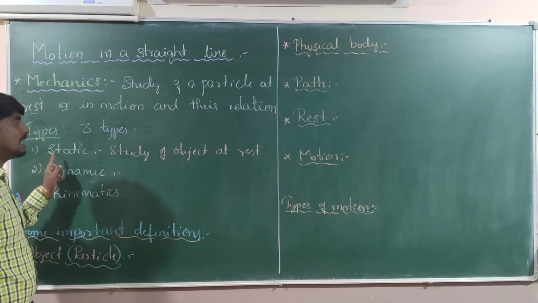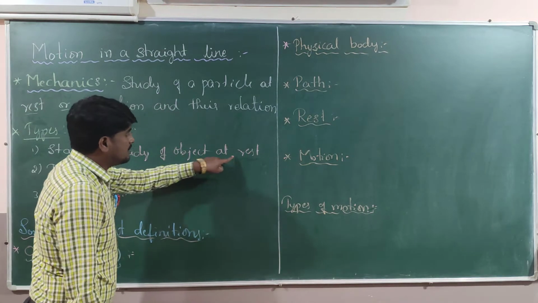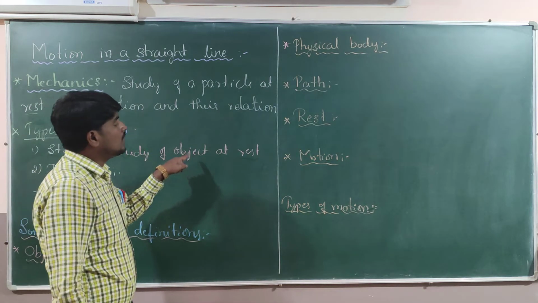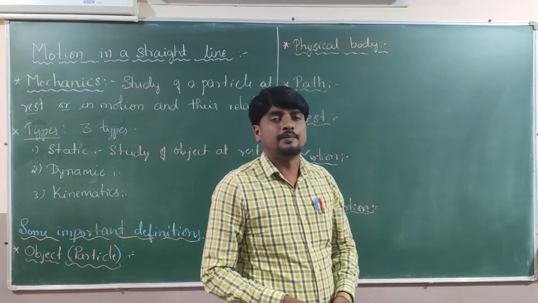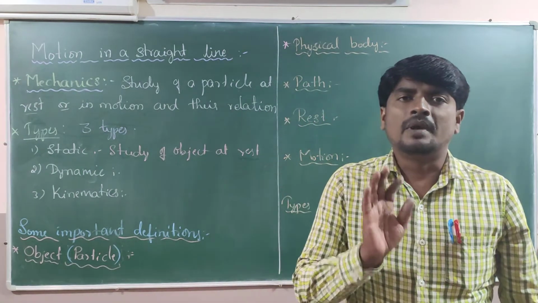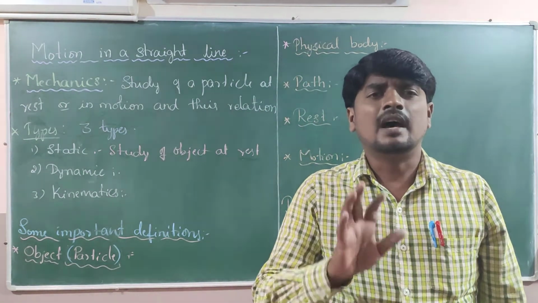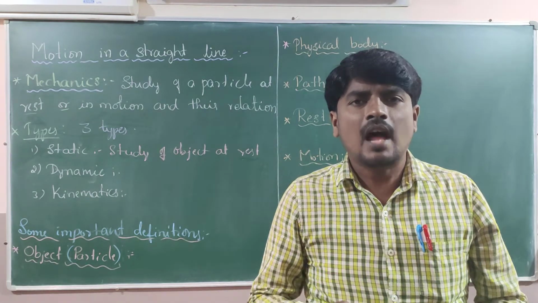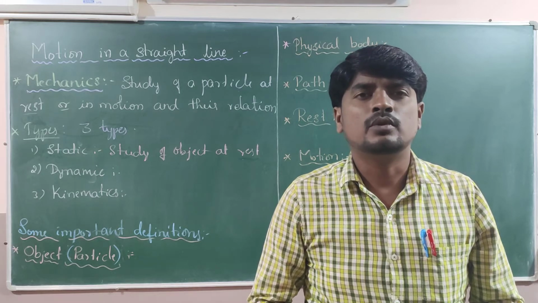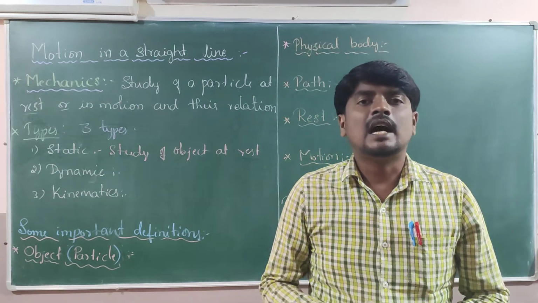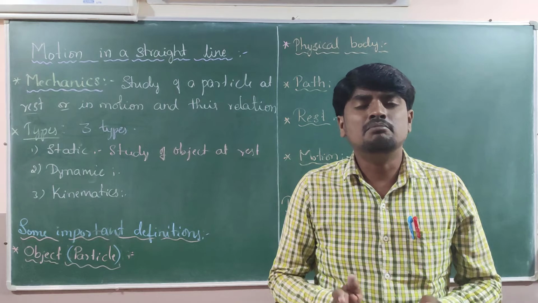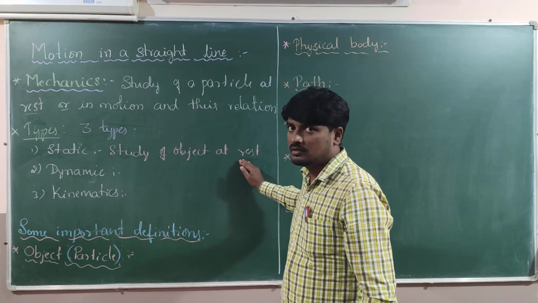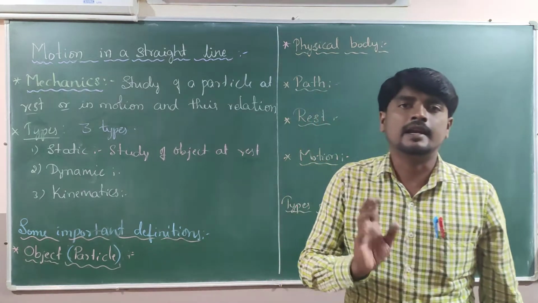We are studying this topic in detail. Friends, when the bodies or objects are at rest, there is no importance to time. So we can conclude that time does not play any important role in the static situation, when the objects are at rest.